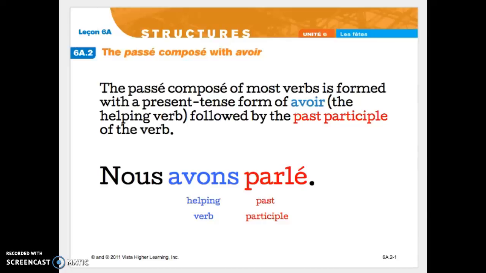Welcome to the 6A.2 note set on the Passé Composé with the word avoir as a helping verb. The Passé Composé of most French verbs is formed with the present form of avoir, which is the helping verb, followed by what becomes the past participle of each verb. In this sample, your subject pronoun has the conjugated form of avoir, which is now your helping verb, and then the ER verb parler now is in its past participle. In this note set, you will learn further how to make the various past participles.